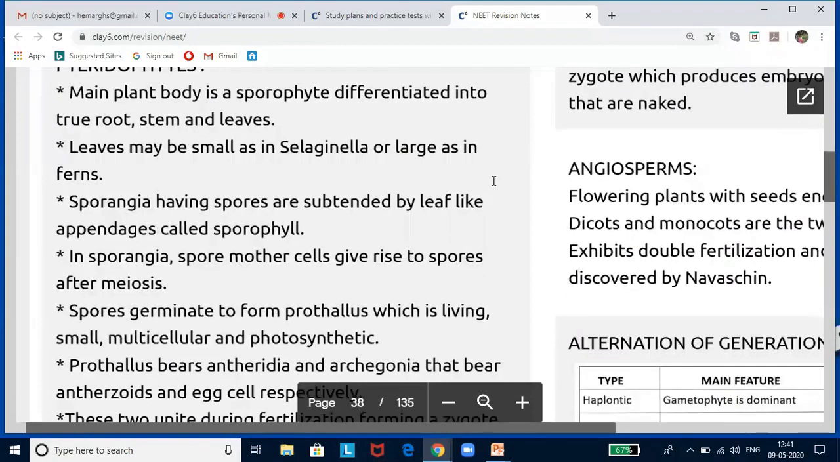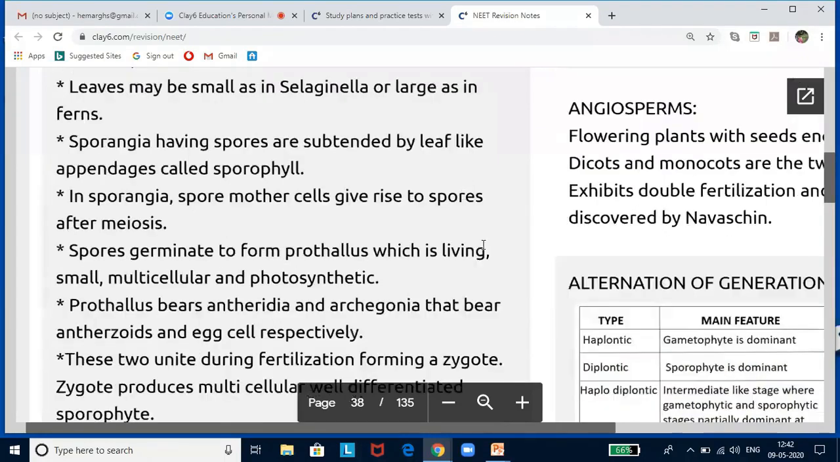Now, the main plant body in pteridophytes is a sporophyte, unlike the bryophytes. In bryophytes, the main plant body is a gametophyte, but in pteridophytes it is a sporophyte, and it has differentiated into true root, stem, and leaf, and it is the first terrestrial vascular plant. Now, small leaves are called microsporophylls, and larger leaves are called megasporophylls or macrosporophylls. Sporangia produce spores by meiosis from spore mother cells.